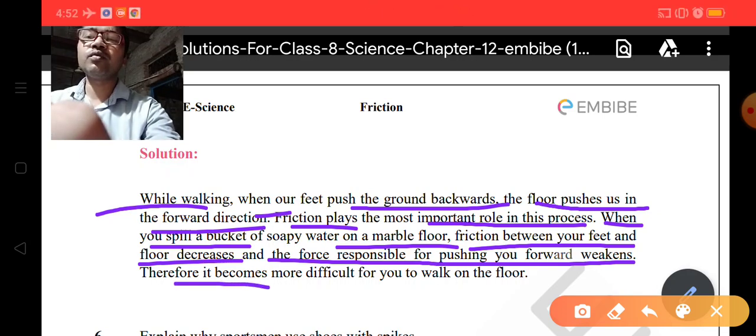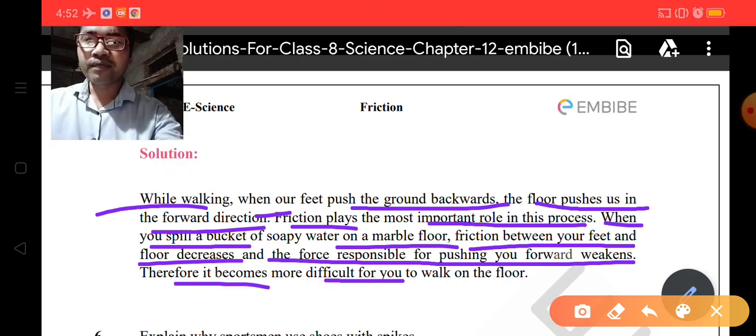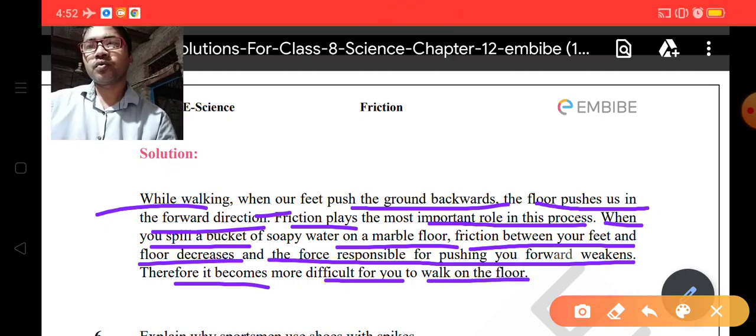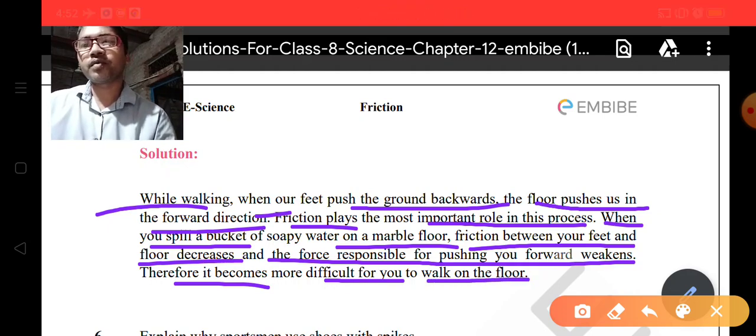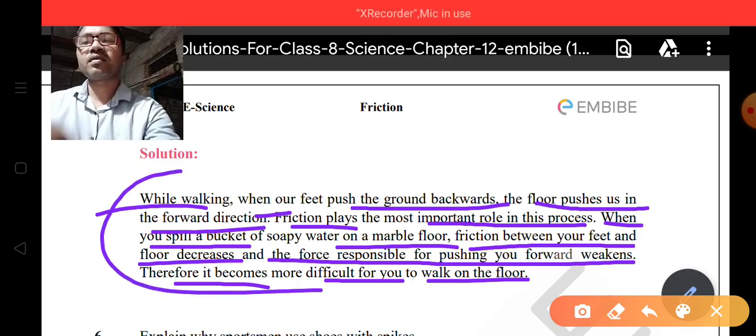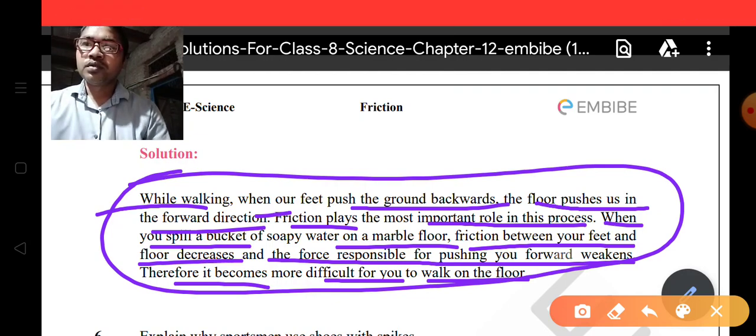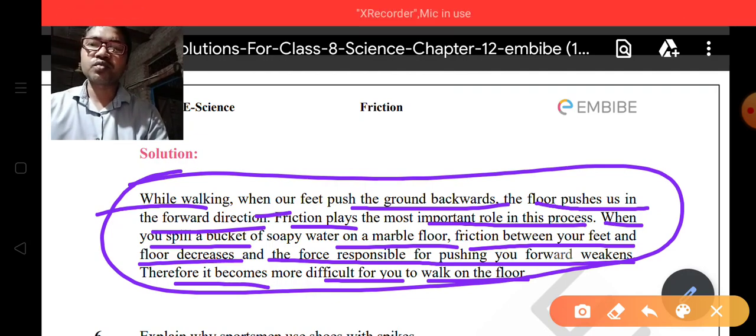Therefore, it becomes more difficult for you to walk on the floor. So this is the answer of this question, and we have already explained it.